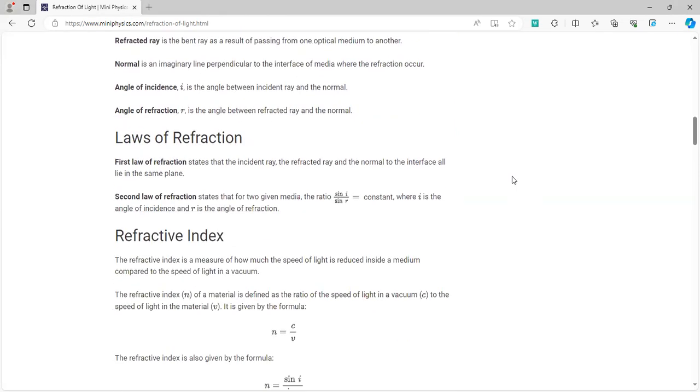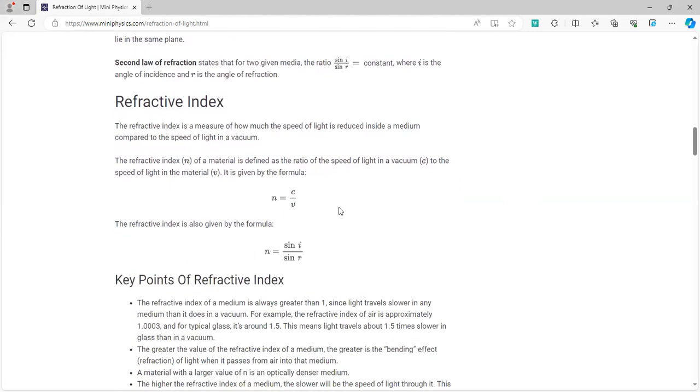Now there are two laws of refraction, just like the two laws of reflection. The first law states that the incident ray, the refracted ray and the normal always lie in the same plane. And the second is this formula, which states that the ratio of the sine of the angle of incidence to the sine of the angle of refraction is always a constant. These are formulas which will be used in the numerical questions. Now, the refractive index is defined as the ratio of the speed of light in a vacuum, denoted by c, to the speed of light in a material, denoted by v.